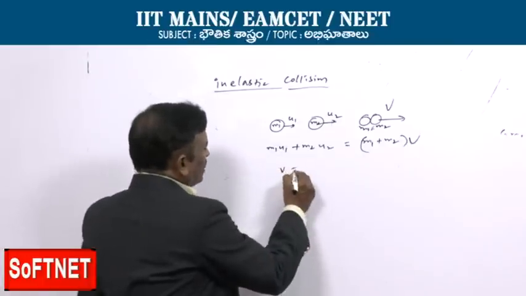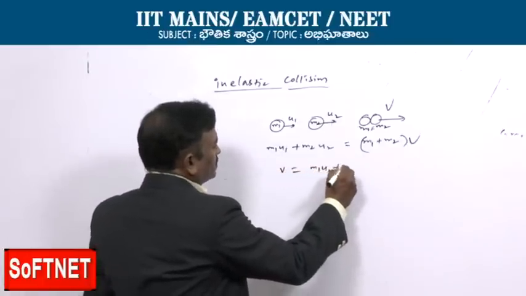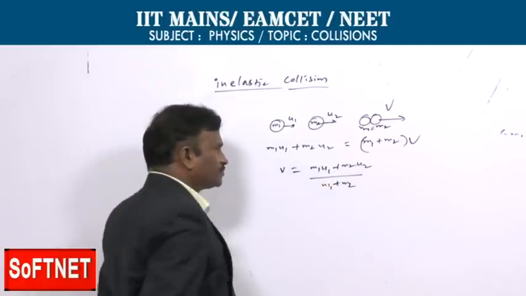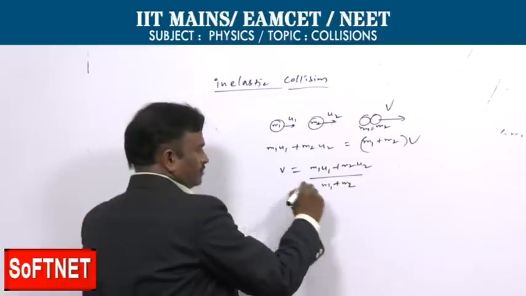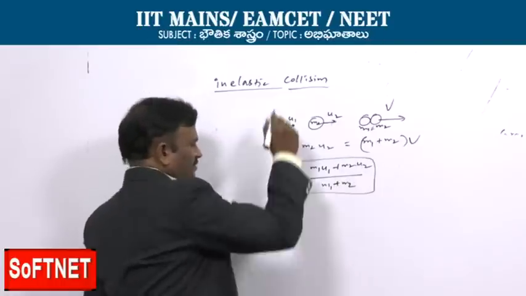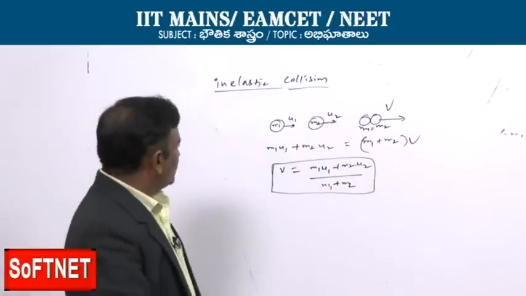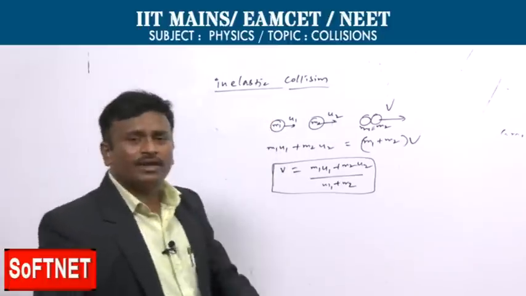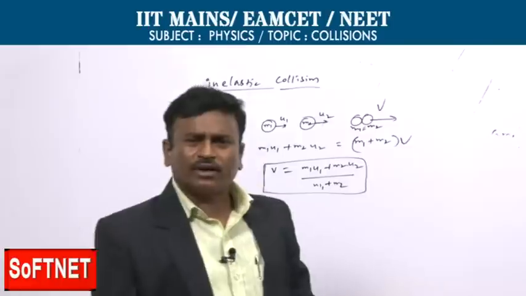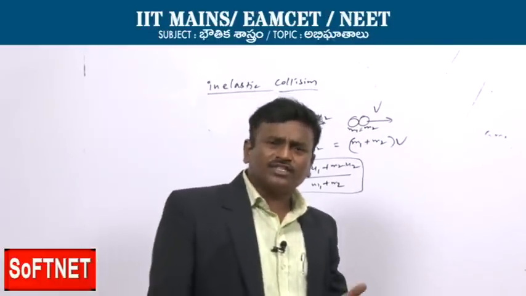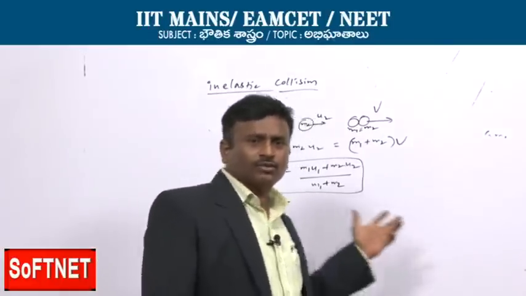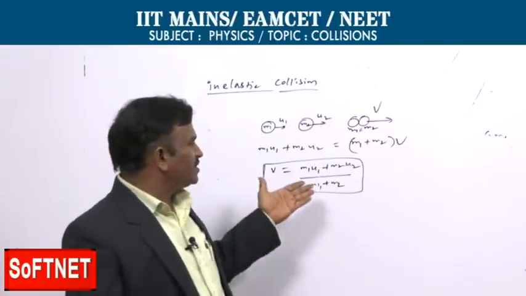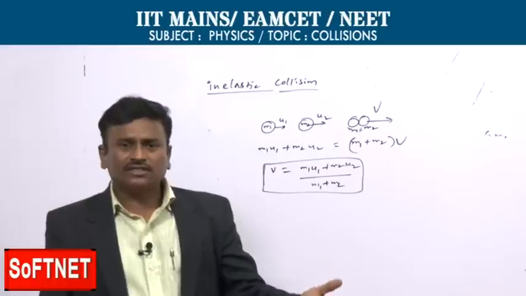Now what is the common velocity? v equals m1 u1 plus m2 u2 by m1 plus m2. This is the common velocity of the body after the collision. In this collision, what is happening? It is only following the law of conservation of momentum. So loss of energy might be there. Otherwise, it would be following the law of conservation of kinetic energy, but it is not following it. Some energy loss takes place.